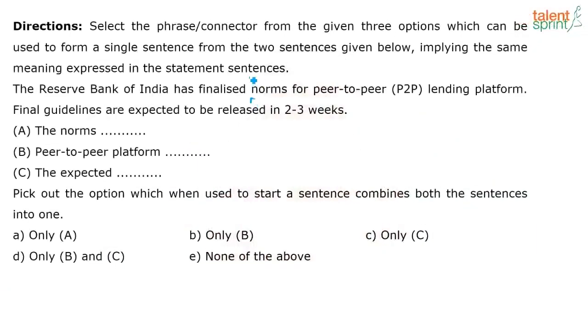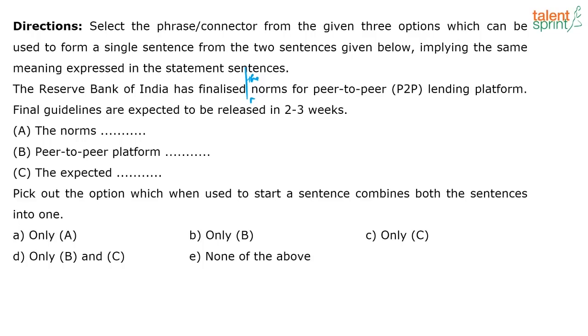Option A says the norms for peer-to-peer lending platform. I can say, who's finalized that? RBI has finalized it. So I can say the norms for peer-to-peer lending platform has been finalized by the Reserve Bank of India. And then I can just add and, right? And the final guidelines are expected to be released in 2 to 3 weeks. Makes sense. Option A, definitely.